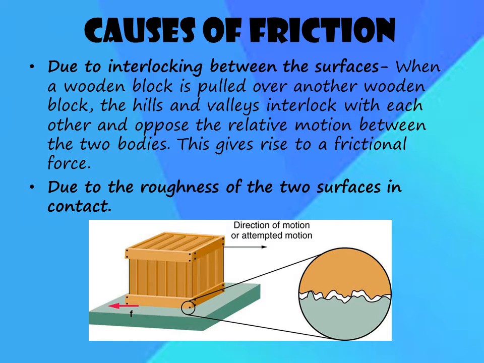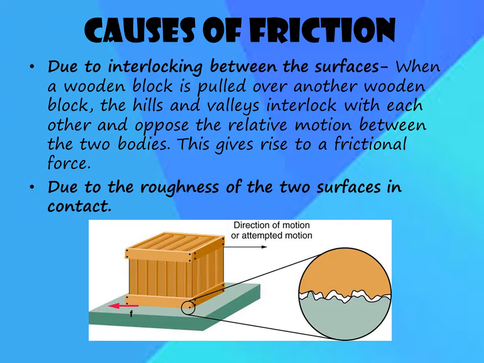However smooth any two surfaces may be, on observing them under a microscope you will see that they have irregularities on their surfaces. It means that at some point the surface will be raised and at some other point it would be depressed. Thus, when two bodies are placed upon one another, the irregularities of the surfaces of the two bodies get interlocked.